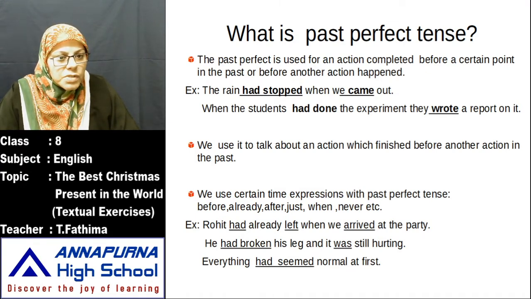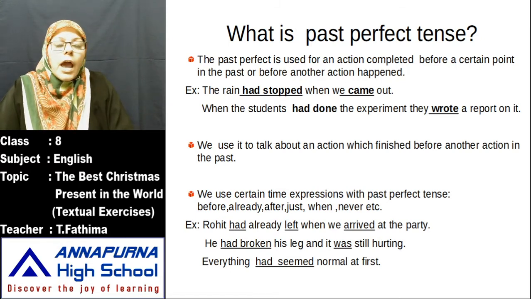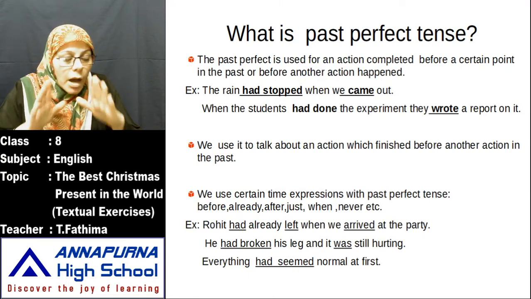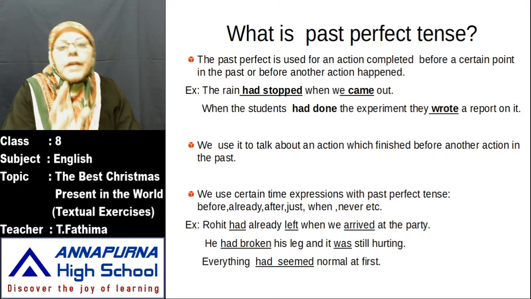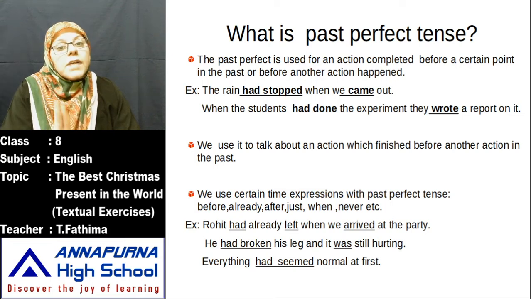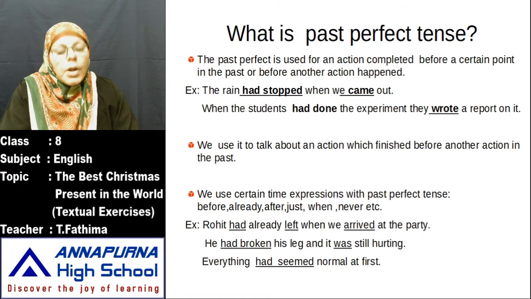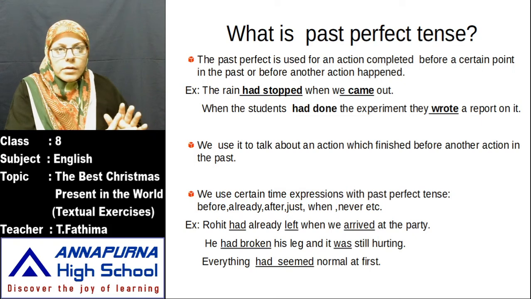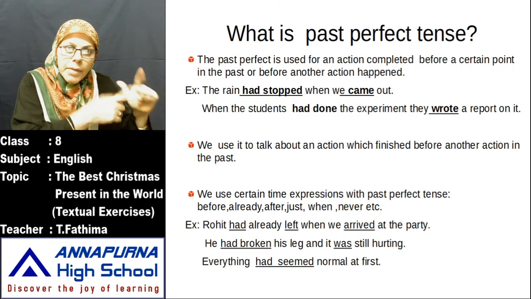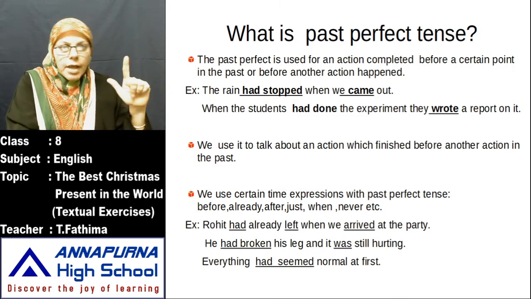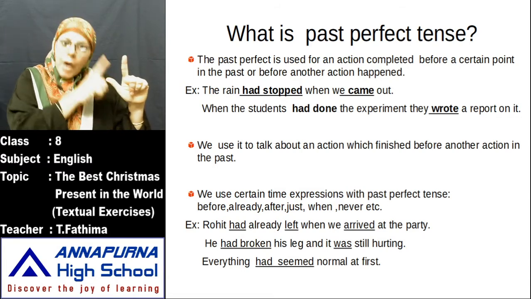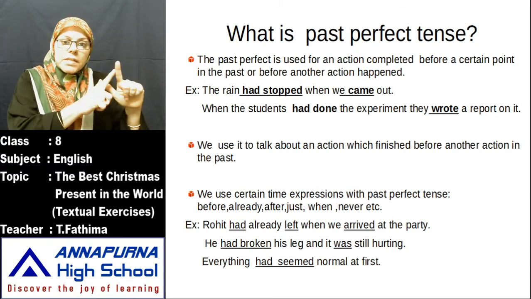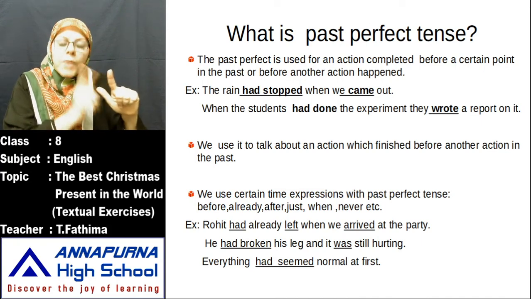The past perfect is used for an action completed before a certain point in the past, before another action happened. Actually, past perfect comes when two actions are there in a sentence. When two actions are there in a sentence, you have to use past perfect. Two actions in a sentence, and those two actions were completed, over. One action happened one time and the second action happened the next time. Two actions happen in the past. So in such cases, in such situation, you have to use perfect form.